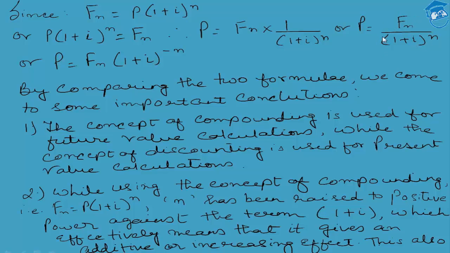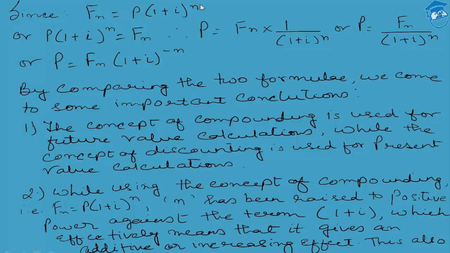Only when we divide each and every future cash flow by the I% rate of interest across n number of years can we reduce the amount of F to its comparable value in the present. Contrary to it, when we try to calculate the future value against a present cash outlay, we need to increase it, we need to multiply it, we need to give an increasing effect by multiplying it by 1 plus I raised to the power n.